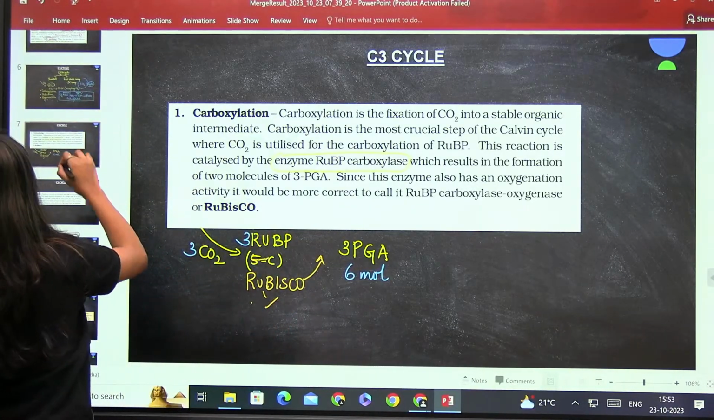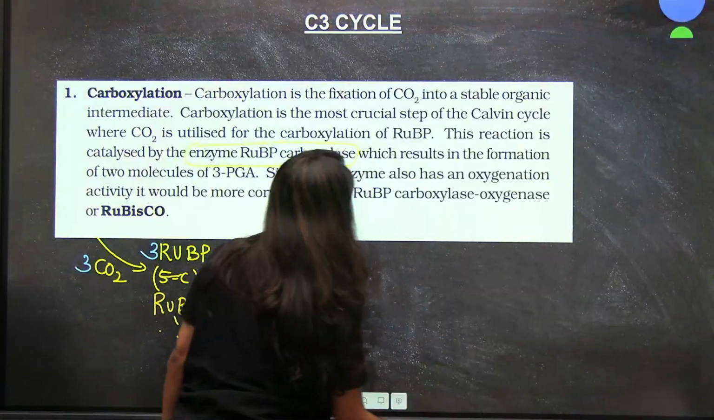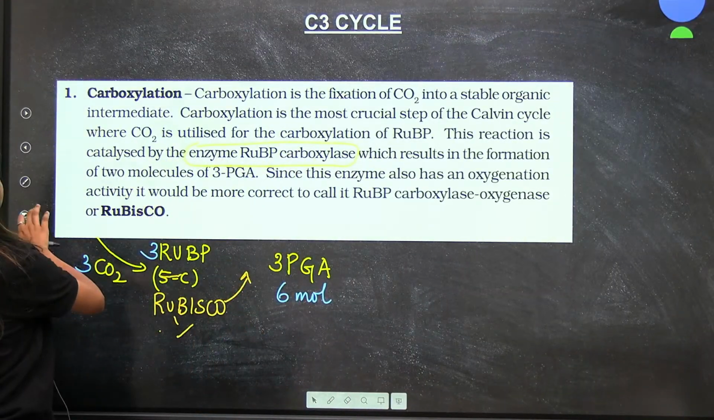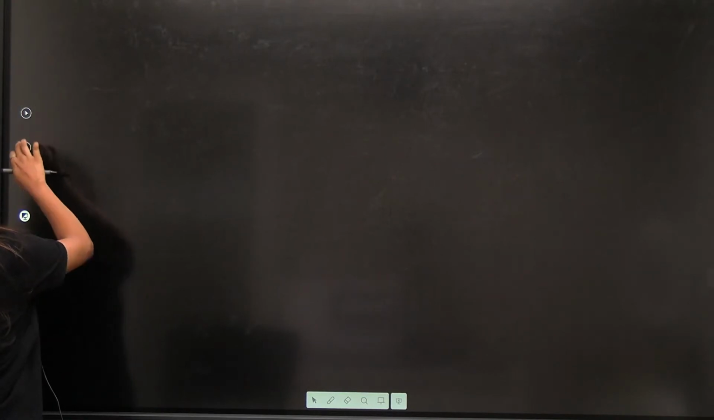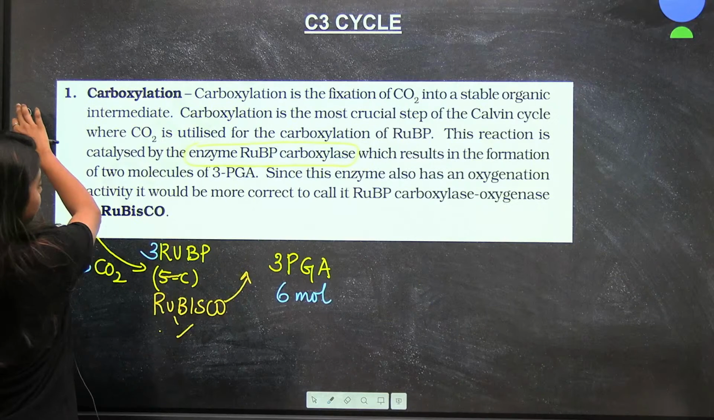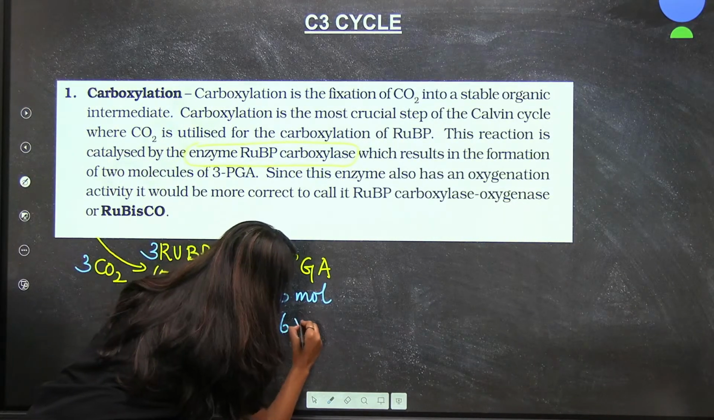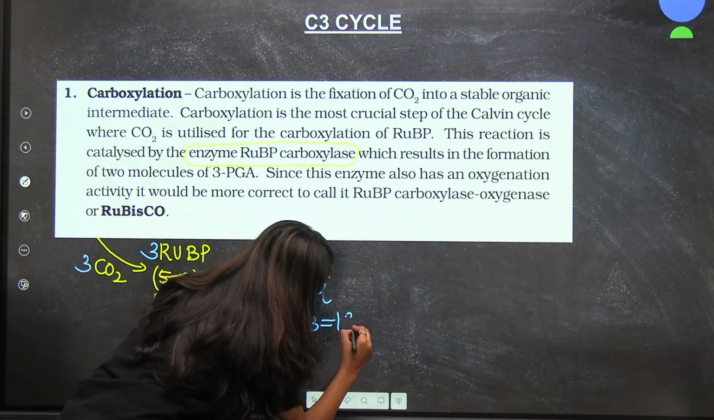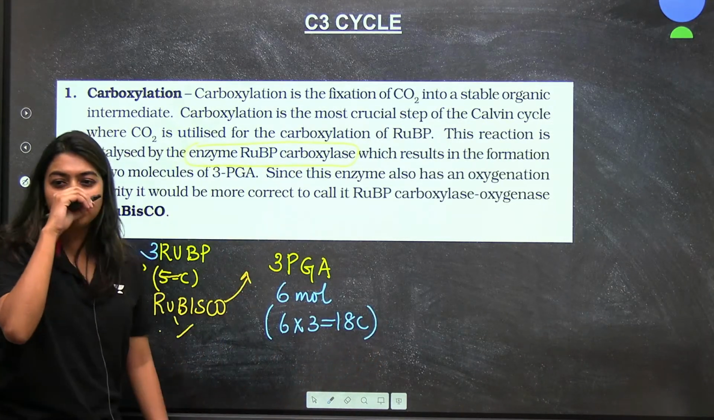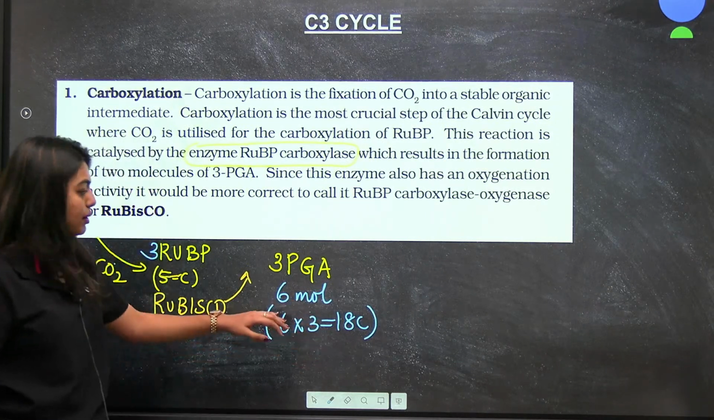Can I write 6 into 3? 18 carbon, 18 carbon. Yes, all of you agree? Very good, 18 carbon, correct?